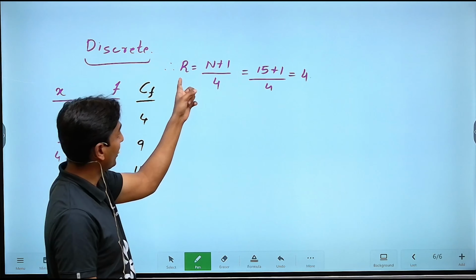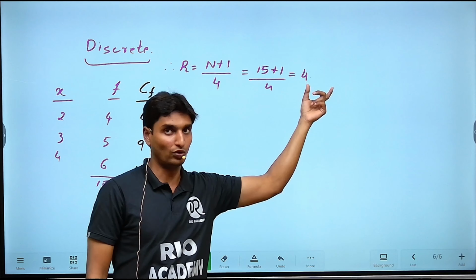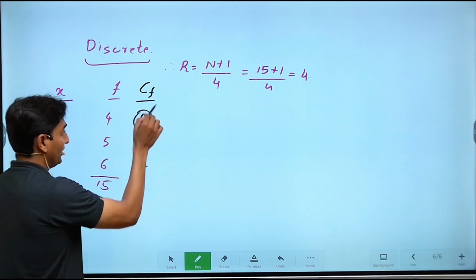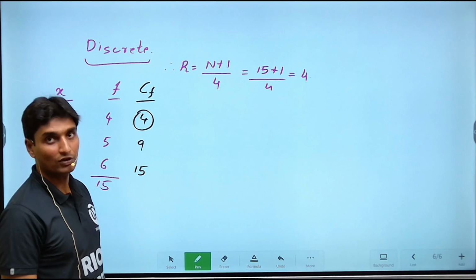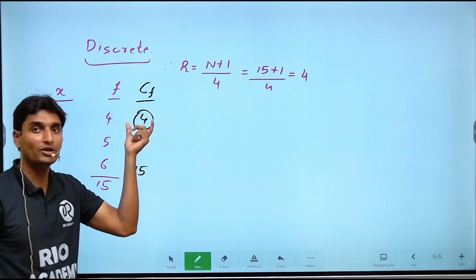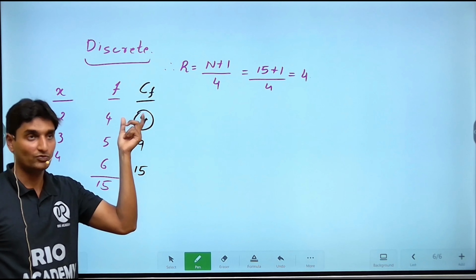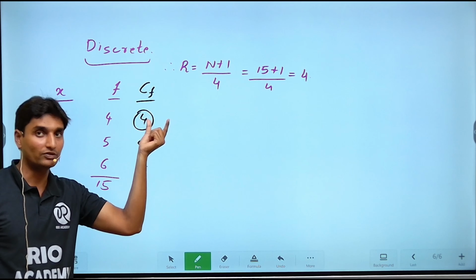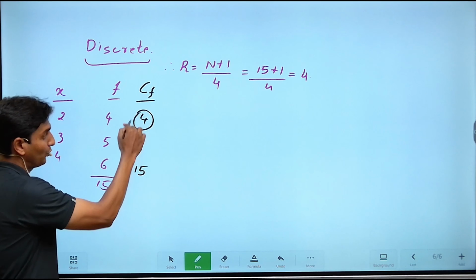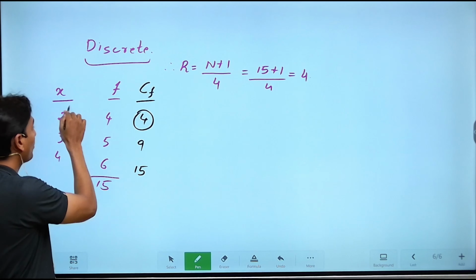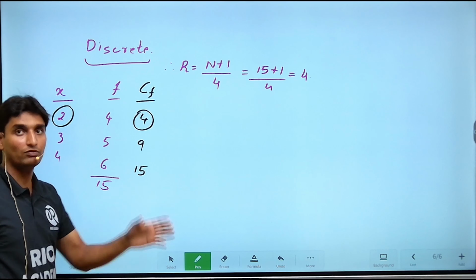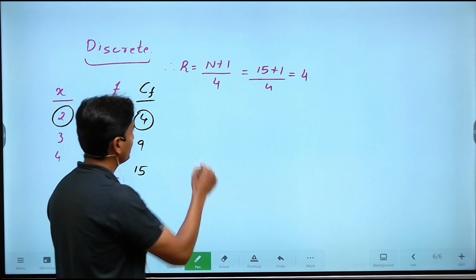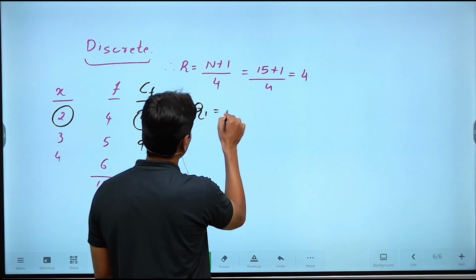Now the rank that we have obtained is 4. We already have exactly an equal value, 4, in the cumulative frequency. So this will be our required cumulative frequency. Corresponding to this cumulative frequency, whatever variable we have will turn out to be our first quartile. Here, the first quartile is nothing but 2.